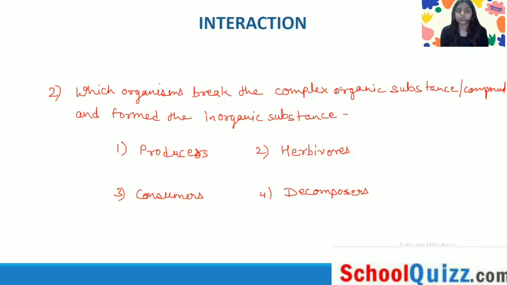Just think and choose the right one. Yes, I hope you are all correct, and the answer is decomposers.